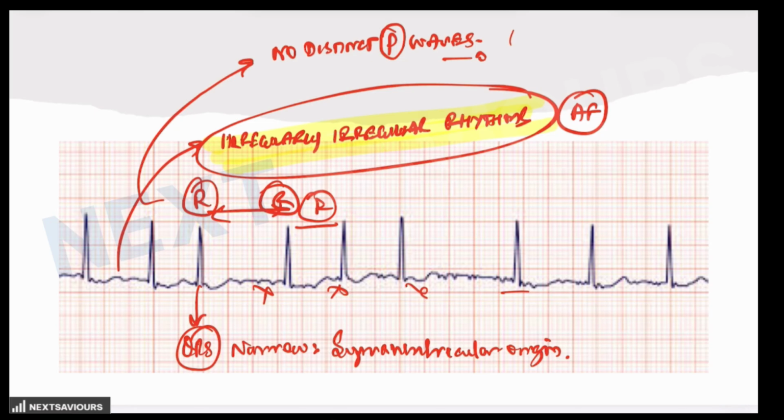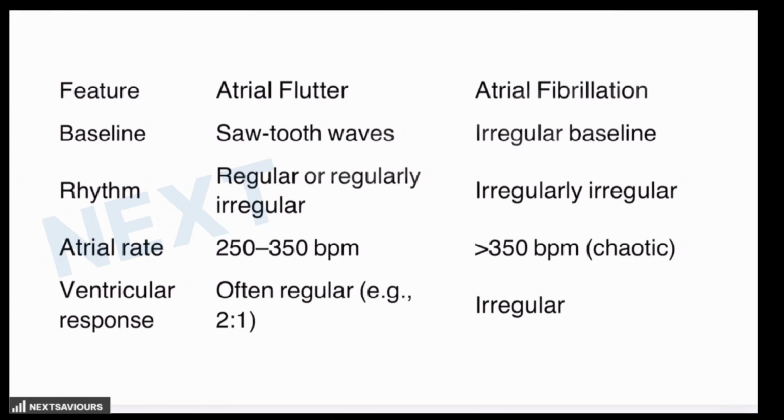Now, you will say that the majority of these findings are also present in atrial flutter. So what are the differences between the two? In atrial flutter, there will be sawtooth waves. Here, there will be an irregular baseline. Rhythms are regular or irregularly regular in flutter, but the hallmark feature of irregular rhythm is present in atrial fibrillation. The rate in flutter is between 250 to 350, but here there could be a higher rate, which is chaotic. In flutter the ventricular response is regular, but here the ventricular response is irregular.